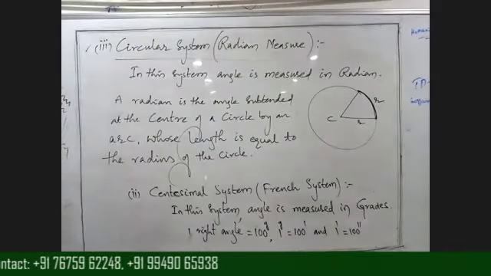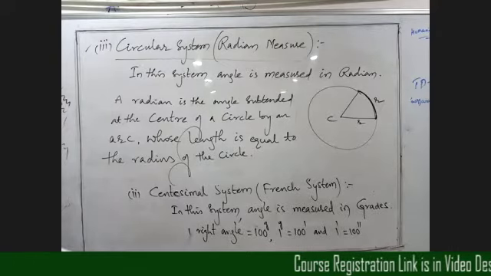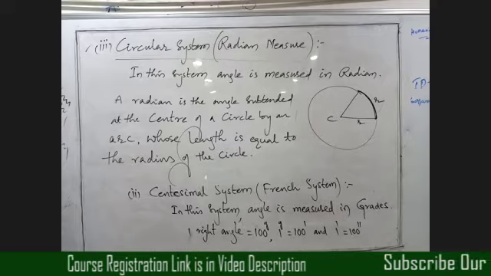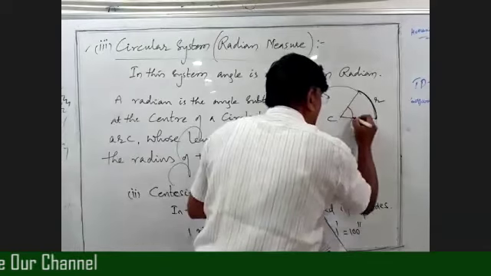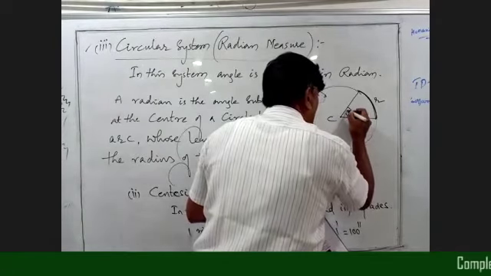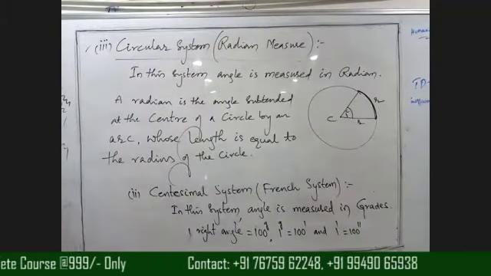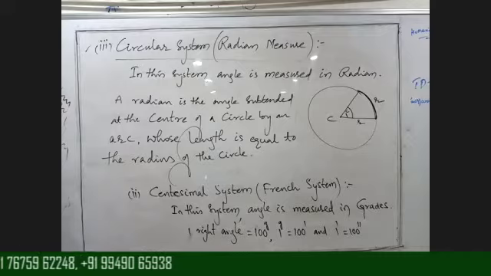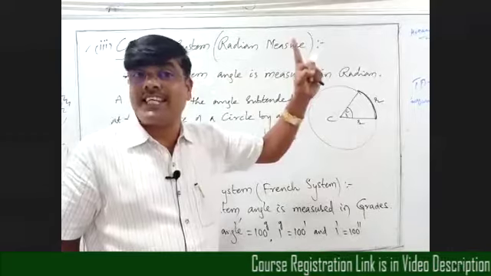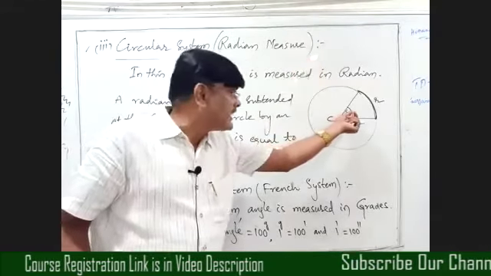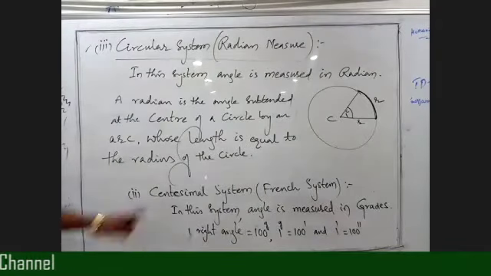Radian. Right, very good, Akshara. Two right angles equals pi. Right, radian is the angle. So here, whatever the angle is, this is known as 1 radian, beta. In general, radians are denoted by small c. Why we are taking c is because here we are considering this angle at the center of the circle. That is why it is denoted by c. Okay, that is clear? Right, so radian definition.